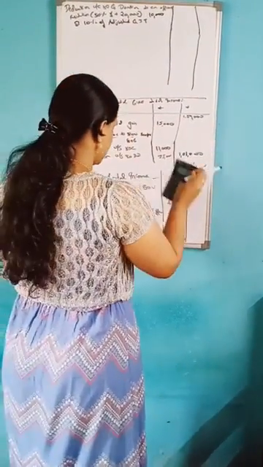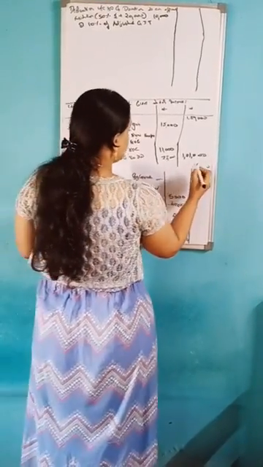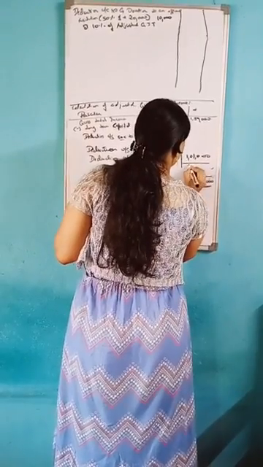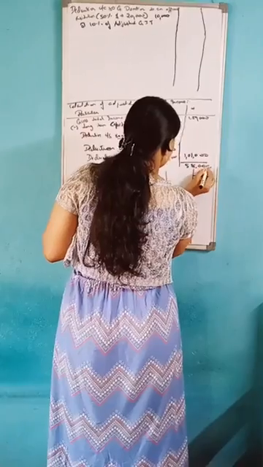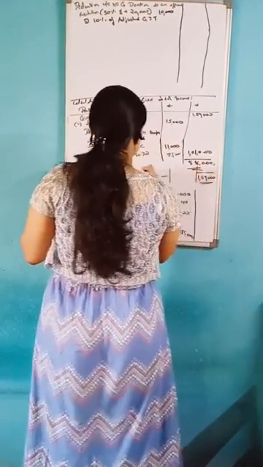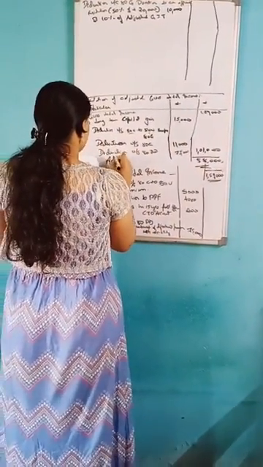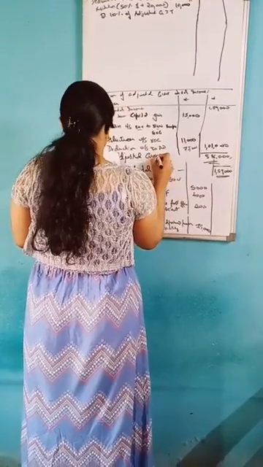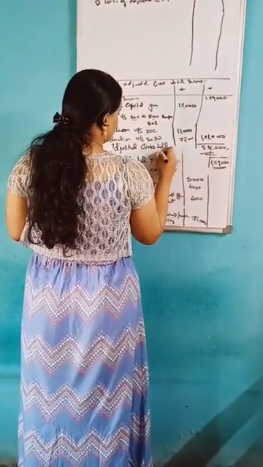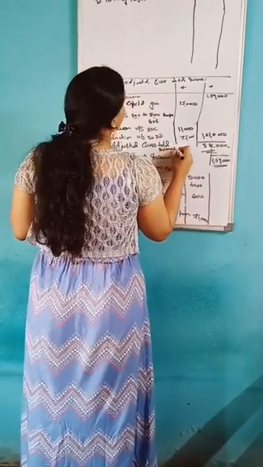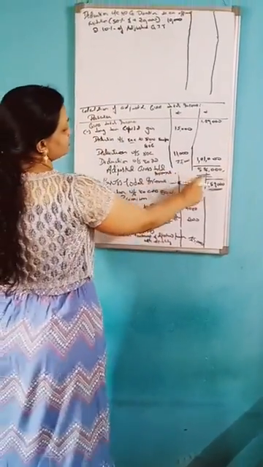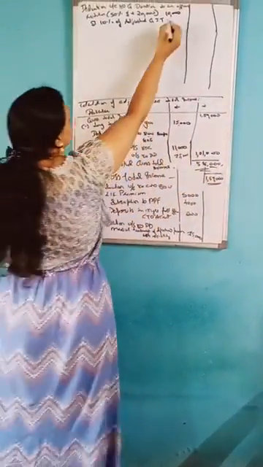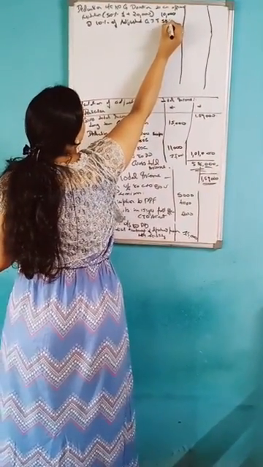How much will you get? You will get 58,000. So this is the adjusted gross total income, that is 58,000.